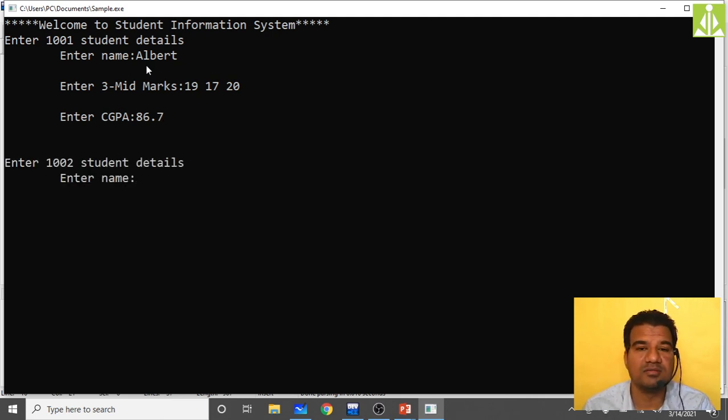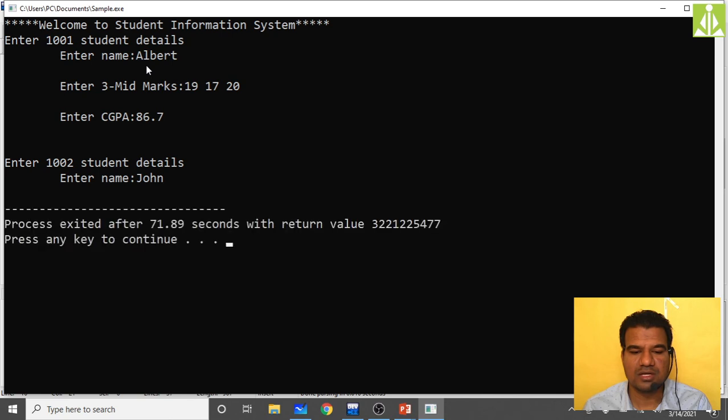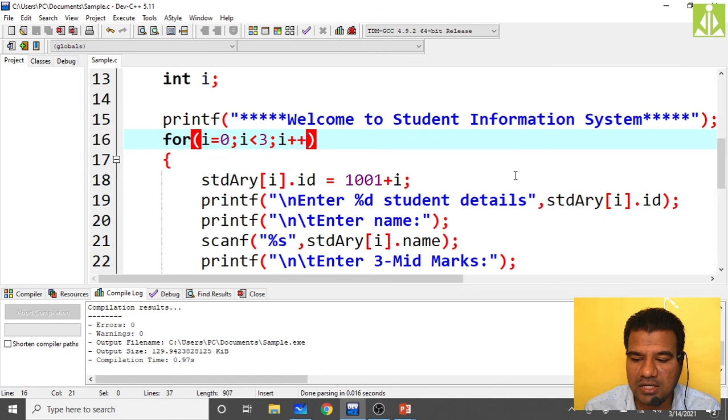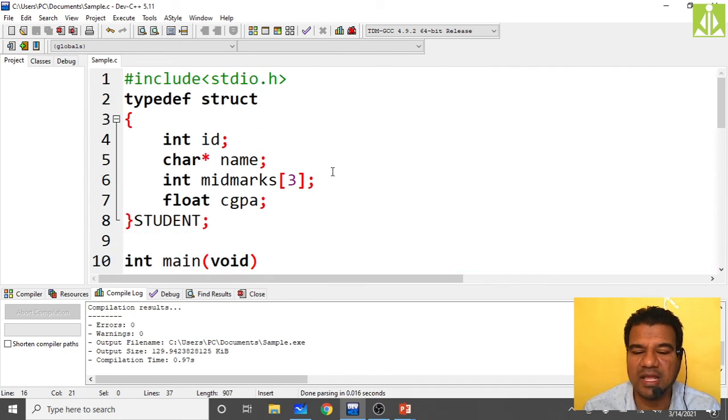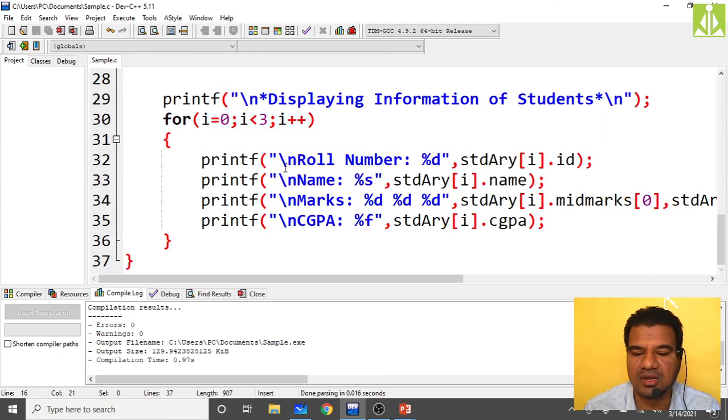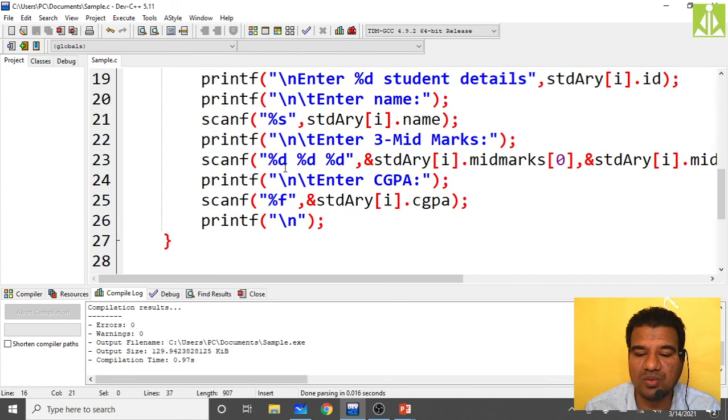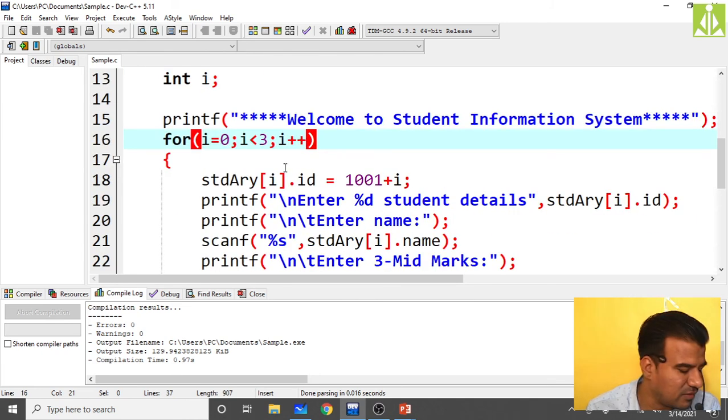It is asking me for the second student. Enter 1002 student details. I'm giving the name as John. Okay, there is some issue when I'm entering the second student's details. It is not reading. Reading the name is a complicated thing in your application. So what I will do is remove that name, rather I will read only the ID. Because of that we are getting the issue over here, it seems.